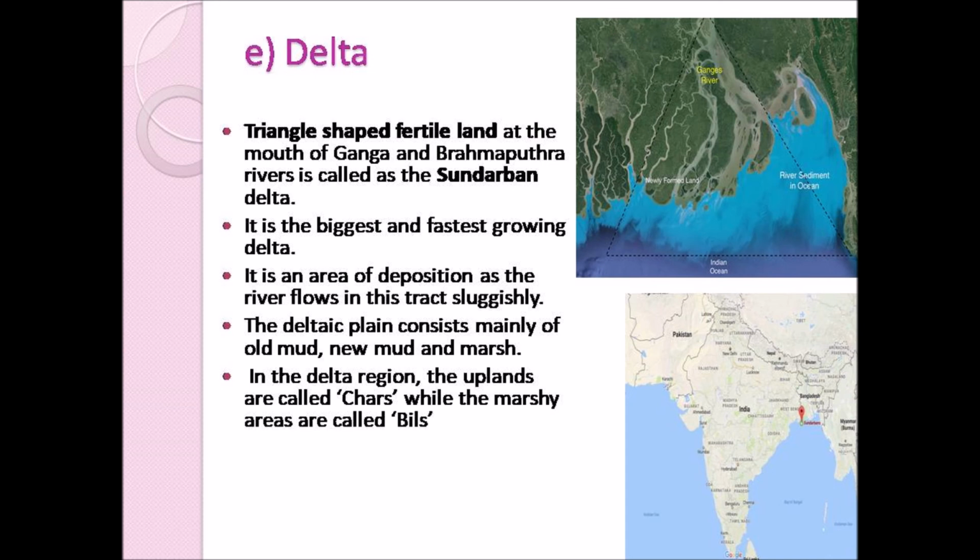Delta. Before understanding what is meant by delta, we have to know what is meant by the mouth of a river. The mouth of a river is the place where the river meets the sea or a larger waterway, and at that place it ends its journey. So, in that place, the river ends its journey and it mixes with the sea or a larger water body.